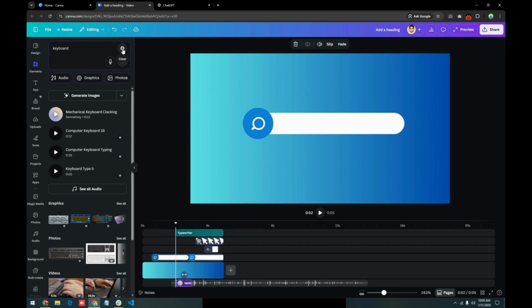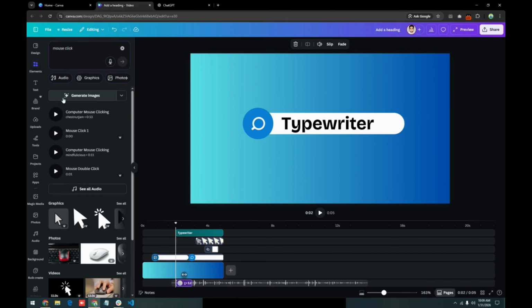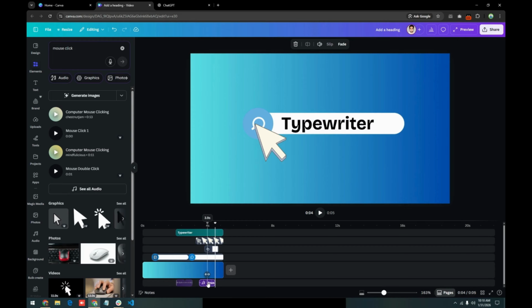Now also go to elements and search mouse click and choose this audio and set it also according to this time duration.